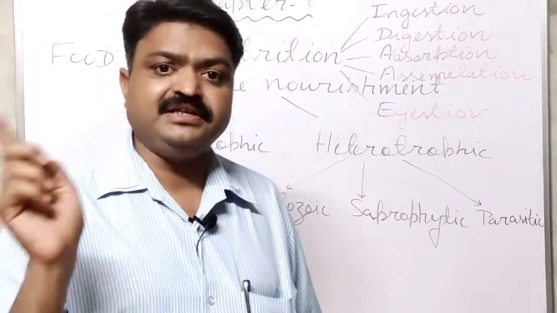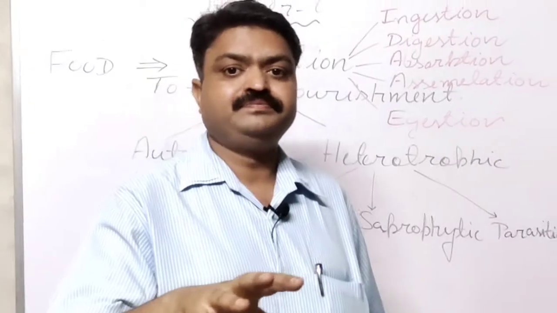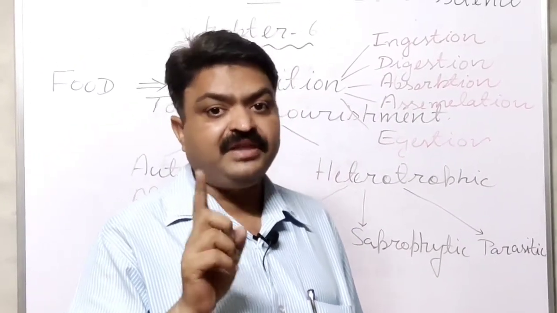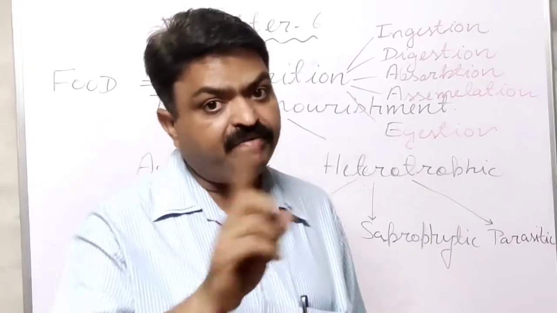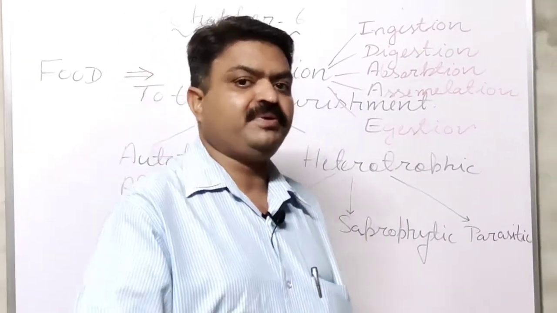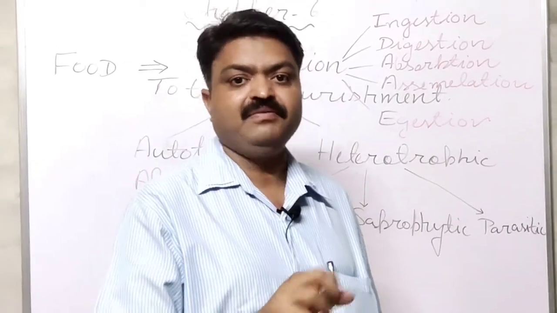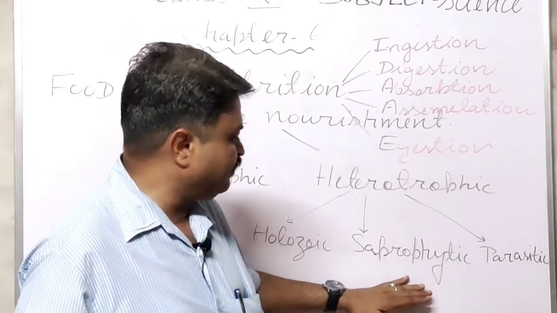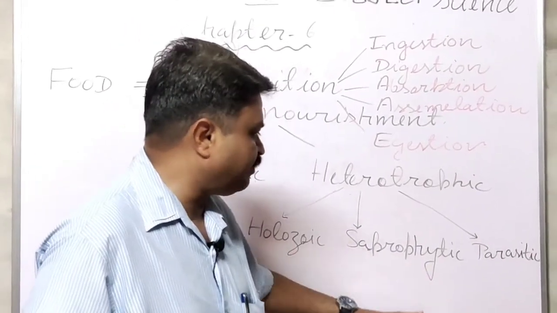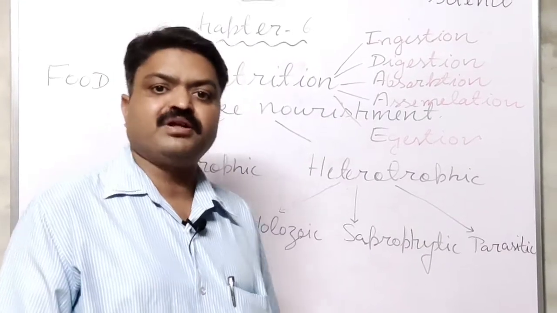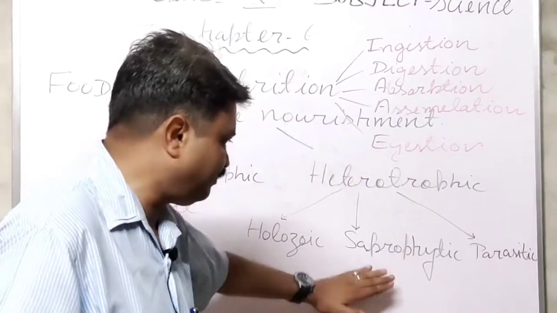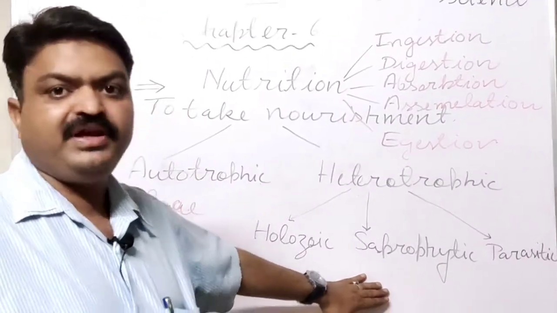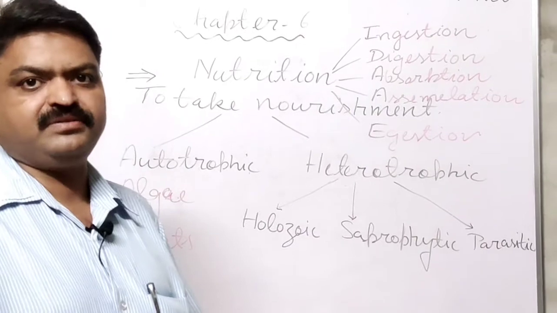They secrete digestive juice on the dead and decaying material, and with the help of that they convert it from complex to simpler. When the food becomes simpler, they absorb it, and this mode of nutrition is known as saprophytic. The living organisms that have this mode of nutrition are known as saprotrophs, and it is found in bacteria and fungi, student.